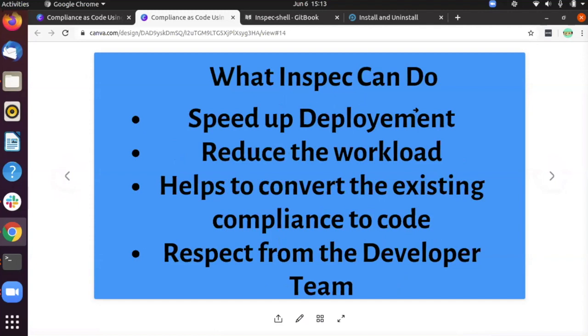What can Inspec do? Inspec can easily help to speed up development. Since we are providing everything as code, there will be no manual work, so it also reduces the workload of the developer and the compliance team. And Inspec helps to easily convert existing compliance into code. We also become friendly with the developer team, as we are not stopping their code from going into production.